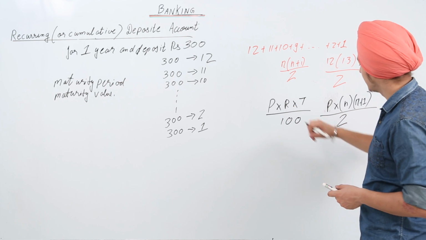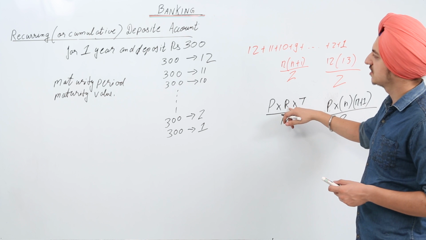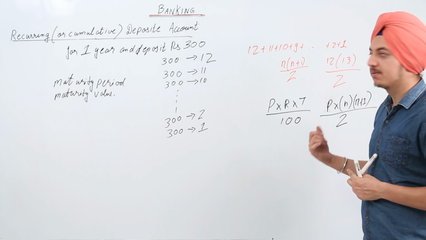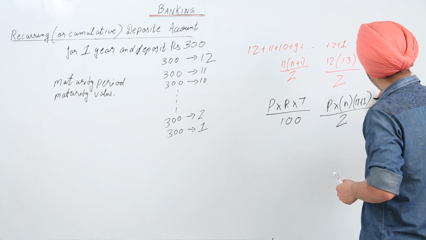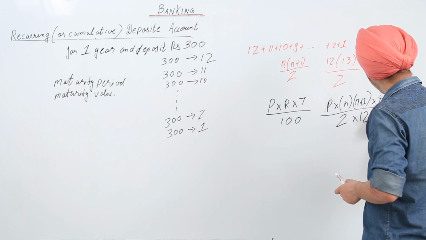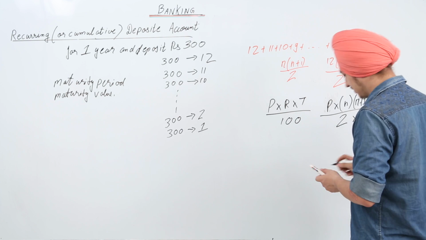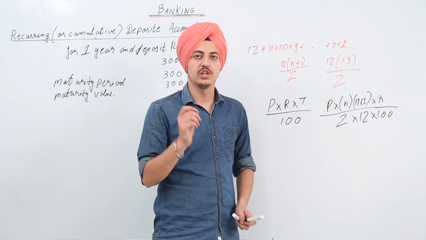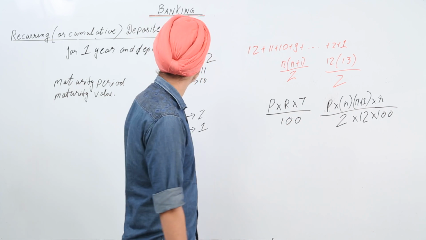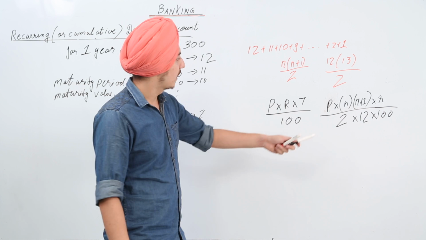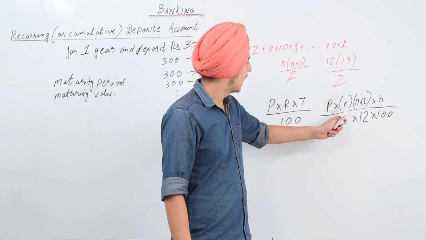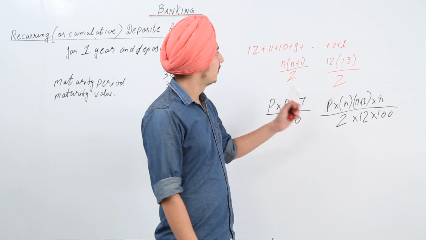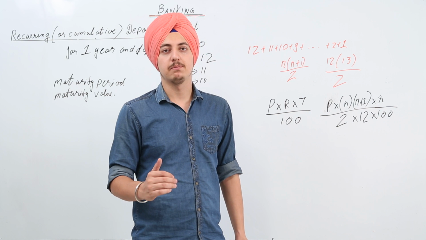Then we have the rate of interest. If the rate of interest is say 4% per annum, how much will be the rate of interest per month? It will be 4 divided by 12. So we have R divided by 12 into 100. This is the formula that we get for the calculation of interest on the recurring deposit account, where P is the amount that has to be given every month, R is the rate of interest per annum, and n is the number of months for which the interest has to be calculated. It means the number of months after which the maturity period will be reached.